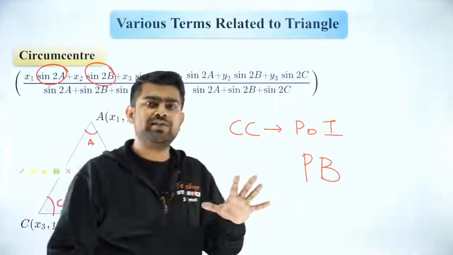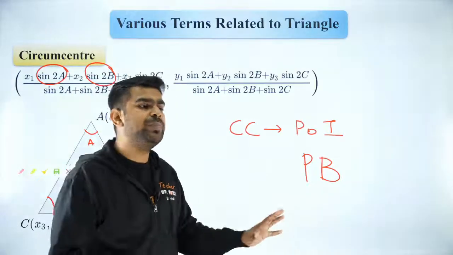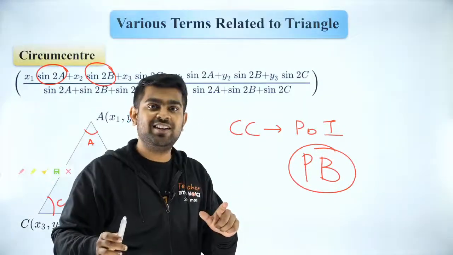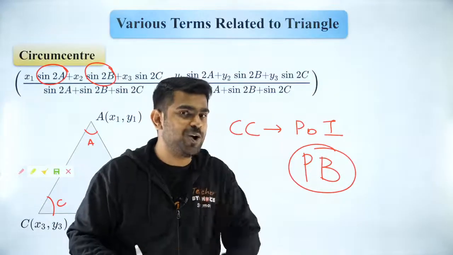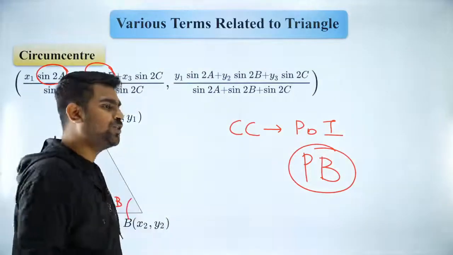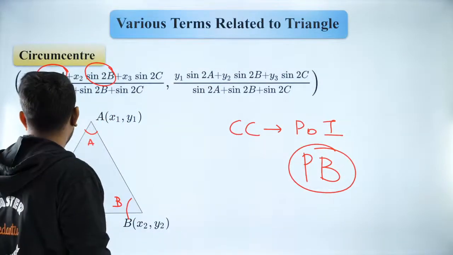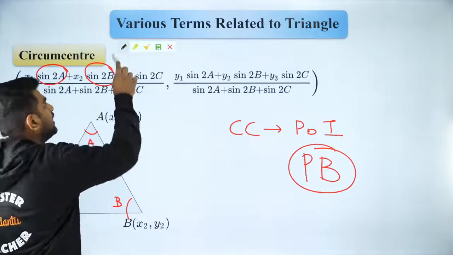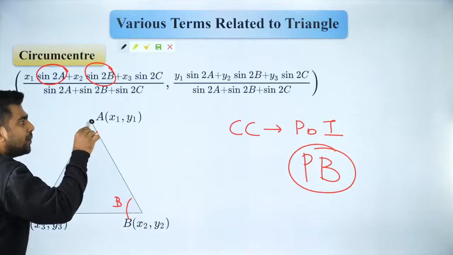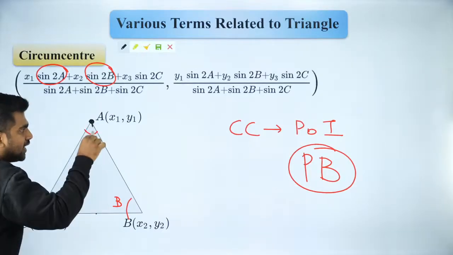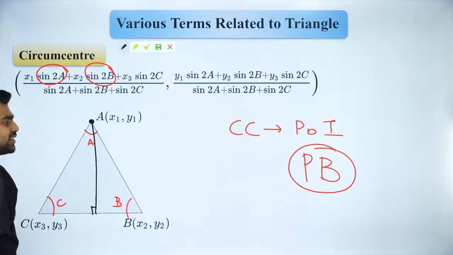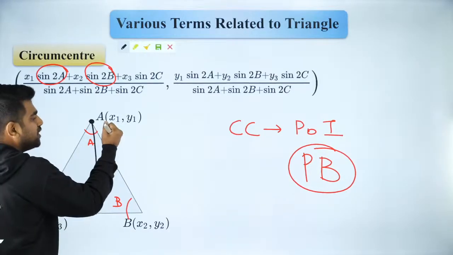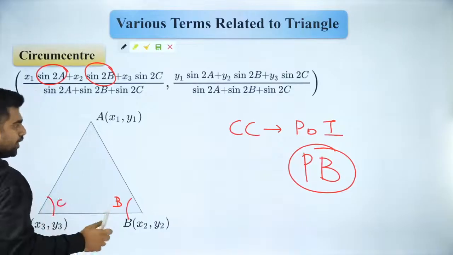Now, many of my students have a doubt in this. Many people get confused between perpendicular bisectors and altitudes. You guys go wrong here, so let me explain it to you. What is the difference? Please listen carefully because I want all of you to understand it. Altitude means you drop a perpendicular from the vertex to the opposite side. That is altitude. What I drew now is an altitude. So let me erase it.